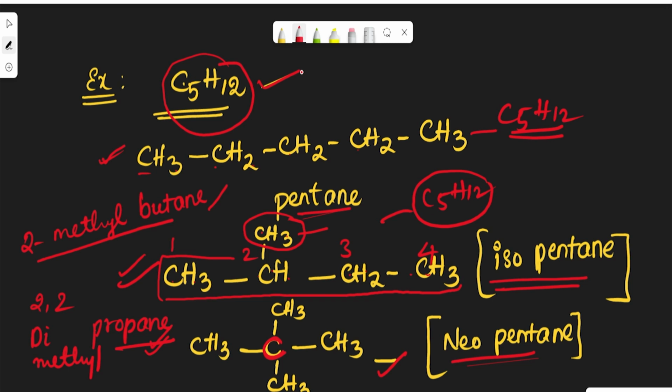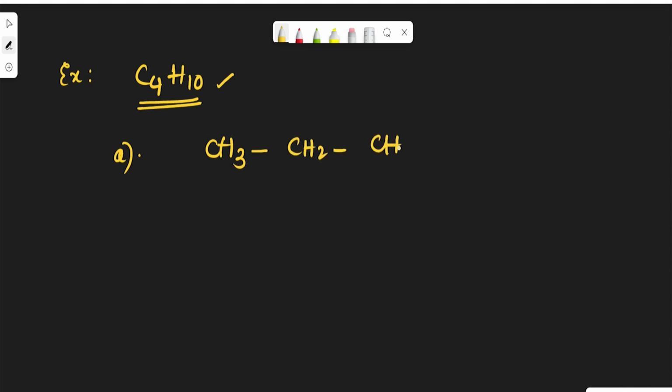Is it okay? So now let us see some more examples based on this chain isomerism. Second example, C4H10. Let us see, 2 compounds can exhibit the similar molecular formula. CH3, CH2, CH2, CH3. Obviously 1, 2, 3, 4 carbons and hydrogens 10. So C4H10, similar molecular formula. So obviously the name is n-butane.